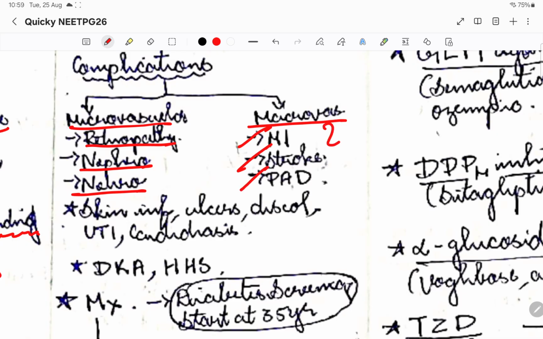This is all because there is increased glucose which might convert into fatty acid. We discussed this in biochemistry. There is increased glucose which is not being taken up by the body, so all this glucose will convert into fatty acid.